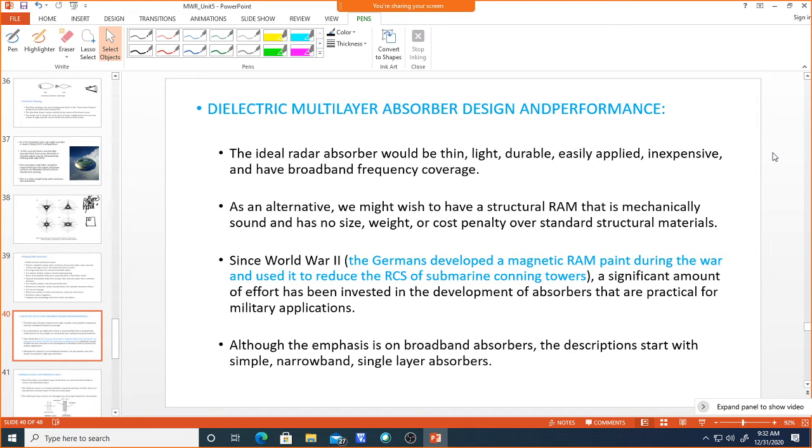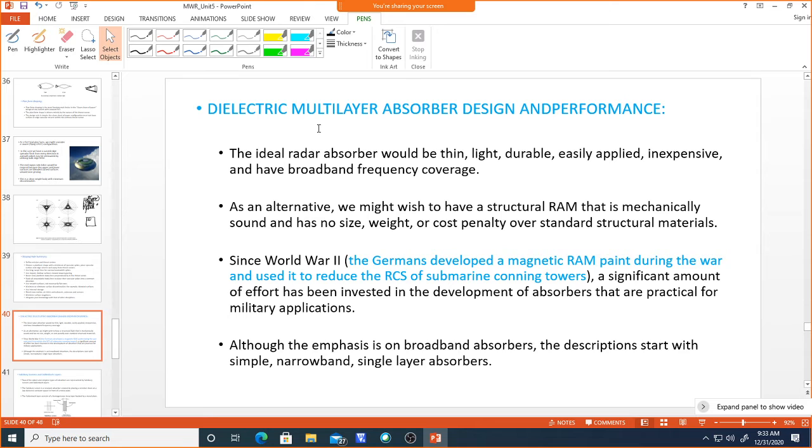So now coming to the other type of radar cross section materials. You have dielectric multilayer absorber design and performance. What are these dielectric multilayer absorbers?